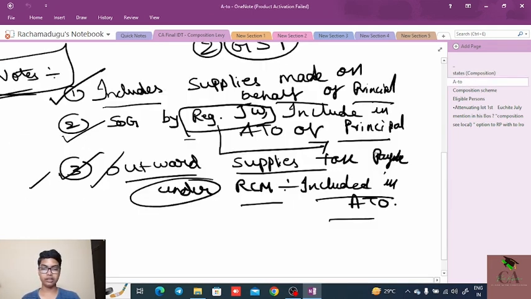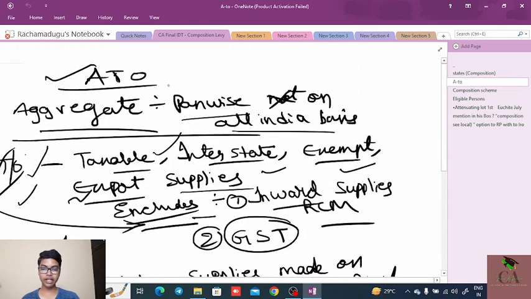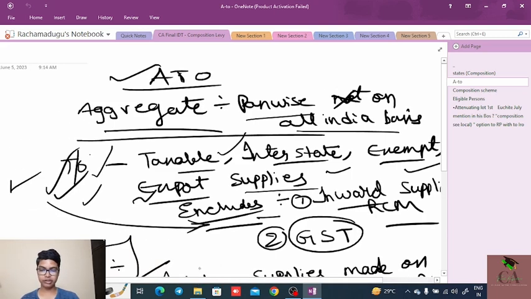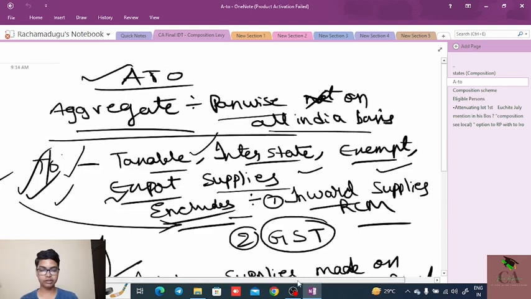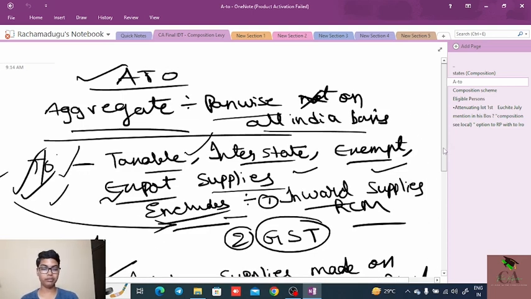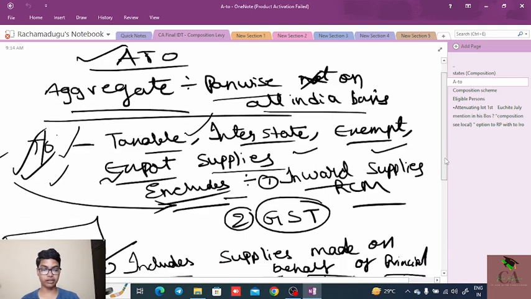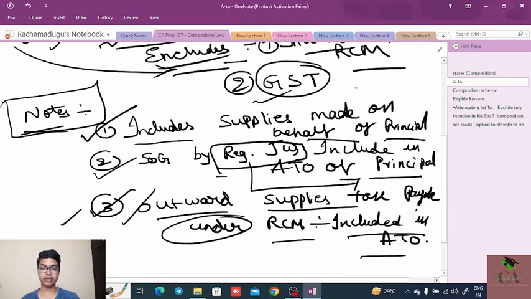And next thing is, what is meant by the aggregate turnover? Aggregate turnover means the turnover on PAN-wise, that is all India basis and not state wise. The aggregate turnover includes the taxable, interstate and exempt and export supplies too, but excludes the inward supplies on which we need to pay the tax under the RCM, and the GST.